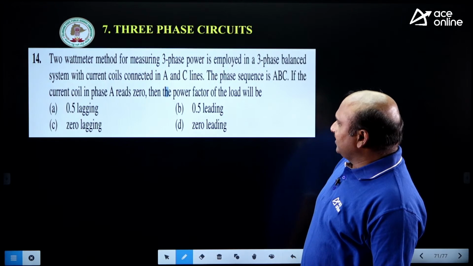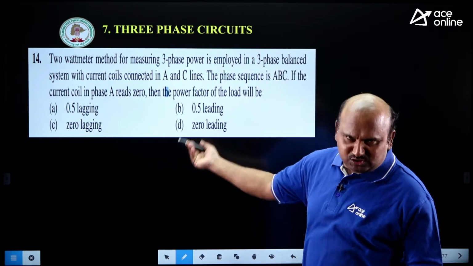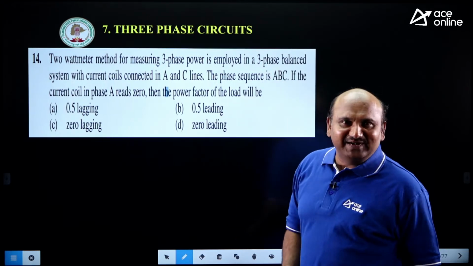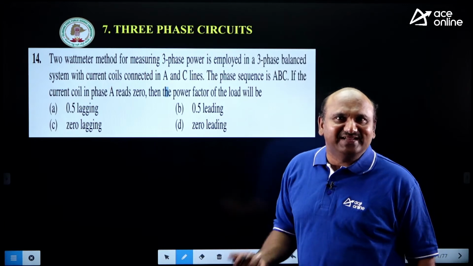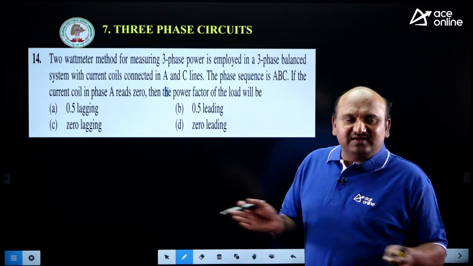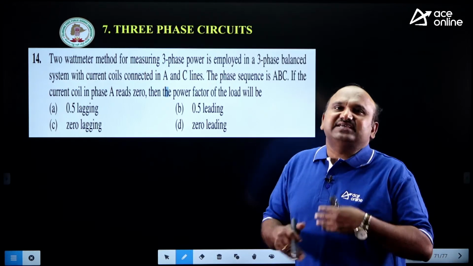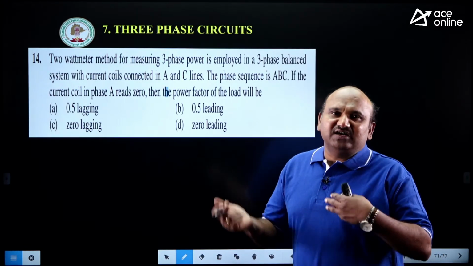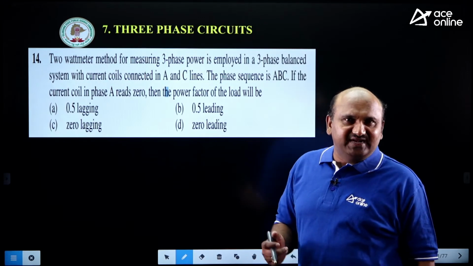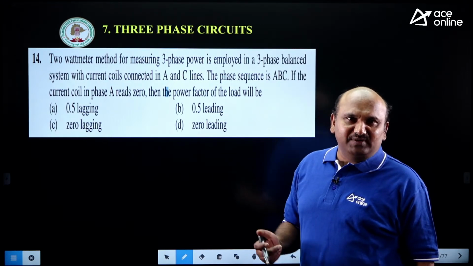Then what we are getting is that one of the wattmeter readings is equal to 0. What angle are you getting? Both are here, suppose both are equal, phase angle 0. One of the wattmeter readings is equal to 0. What are we getting? What is the power factor value?